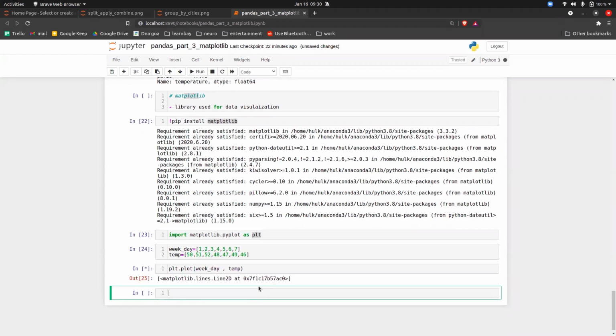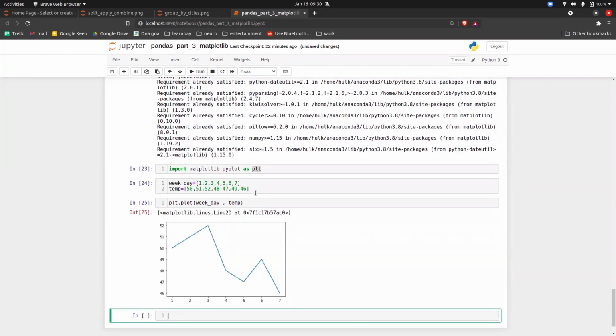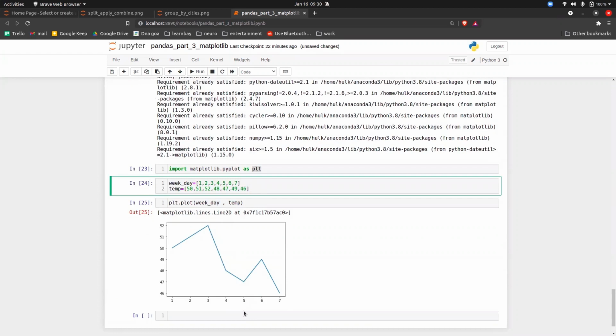Once you execute this, this is the result. Now the data that was in number format is in graphical format. Quickly, can you tell me on which weekday it was the maximum temperature by this graph? Third. And which has the minimum temperature? Seventh. Now see how quickly you can give me the answer, right?